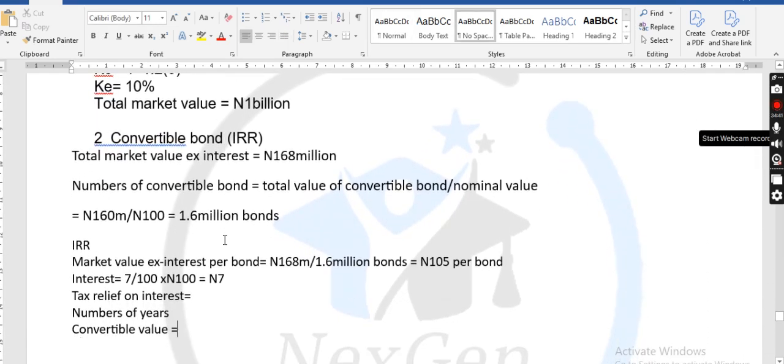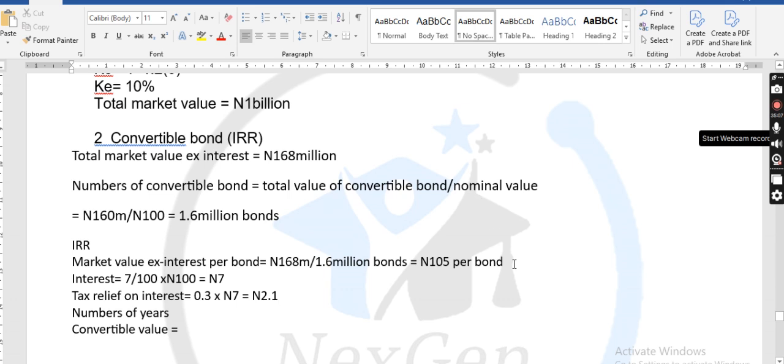There will be a tax relief on the interest, which is 0.3 times 7 naira. What do we have, class? 2.1. So this 2.1 is what we use to reduce our interest.